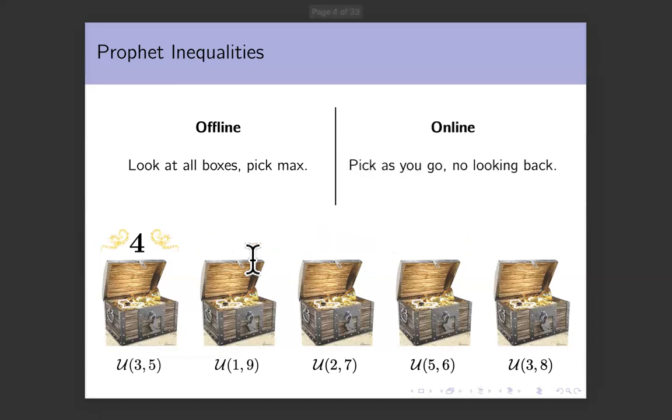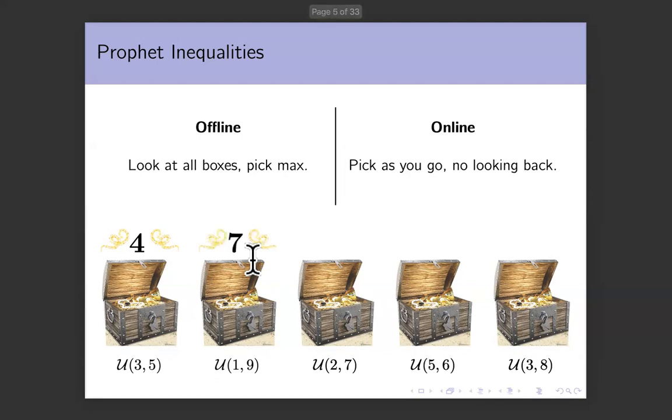In the online solution, you go to the first box, you open it, and now you need to make a decision. You see it has 4 units of reward. You need to decide whether you want to take these 4 units of reward, in which case the game is over. You don't see what is in the other boxes. Or you can skip these 4 units of reward forever and look at the next box. So suppose you decide to skip.